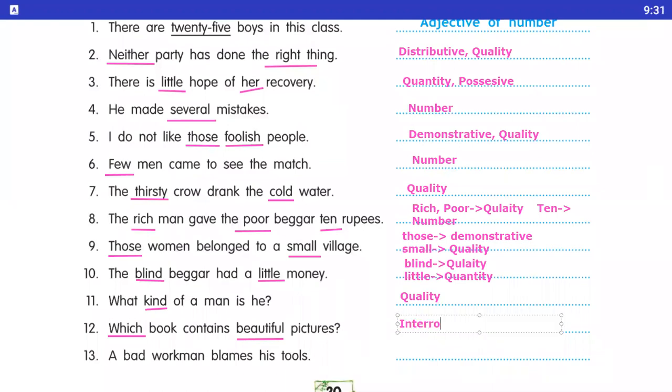Number 13, a bad workman blames his tool. So here underline the bad and underline his. Okay. Now here bad is an adjective of quality, and his here is a possessive adjective. Okay, student, and it is a possessive adjective. Okay, student, I hope you have understood. So let's move on the next page.